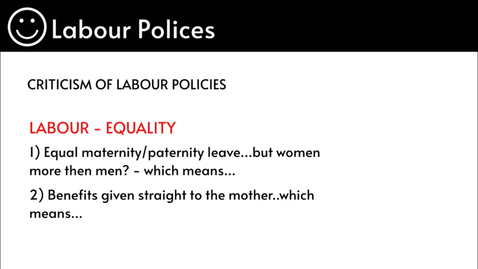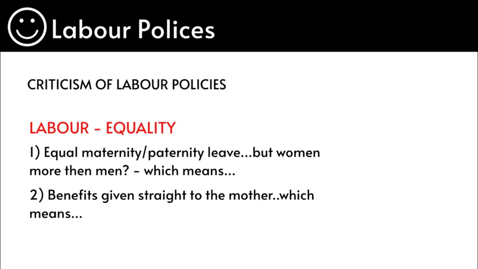Benefits were given straight to the mother. By doing this, it shows that it's the mother's responsibility to perform the expressive role. Hence, this forced women to not go to work. Even if women were looking to work part-time, they were unable to do this, because part-time jobs were hardly given. So this made sure that the woman was financially dependent on the man, and this once again reinforced that men are the breadwinners and women are in charge of domestic chores.